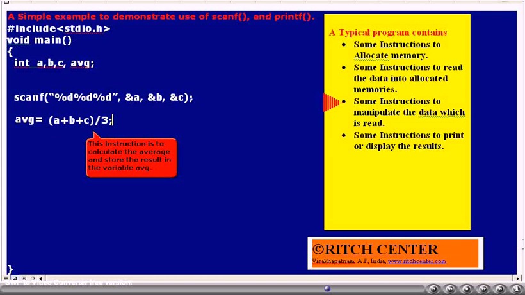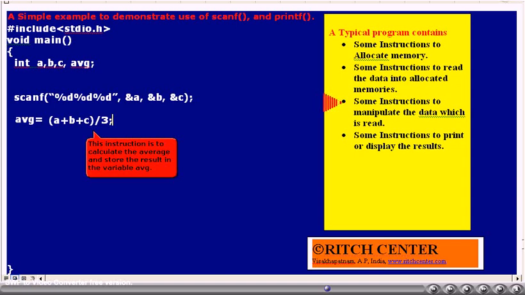This statement, AVG is equal to A plus B plus C whole divided by 3, will calculate the average of the values whatever the user entered, and that result will be stored in this variable AVG. Remember, before the scanf statement, the values whatever available in the variables A, B, C are unknown to us. Rather, one can say their values are trash or garbage values.